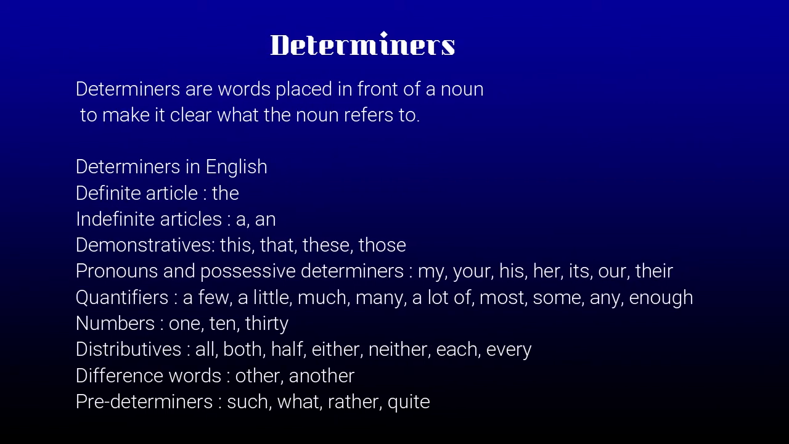Now, what are determiners? Determiners are words placed in front of a noun to make it clear what the noun refers to. In English we have determiners like definite articles, indefinite articles, demonstratives, possessive determiners, quantifiers, numbers, distributives. All these are determiners. Do you understand now?